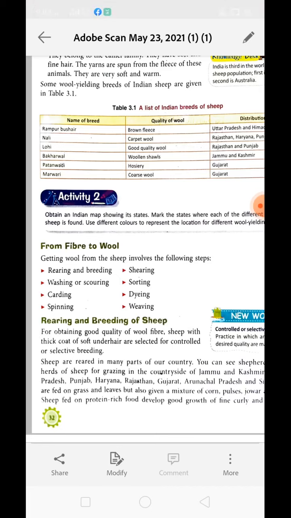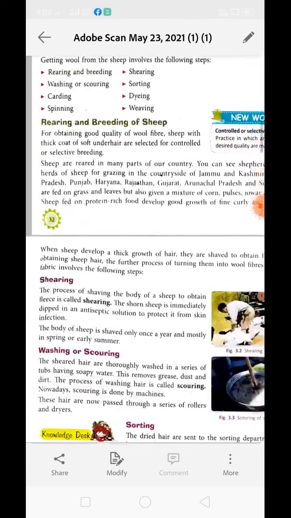Understood? So when the sheep develop good, thick and long hairs, the fleece is shaved from their body. After obtaining the sheep hair, the further process of turning it into wool or woolen fabric involves the following steps, which are given over here.